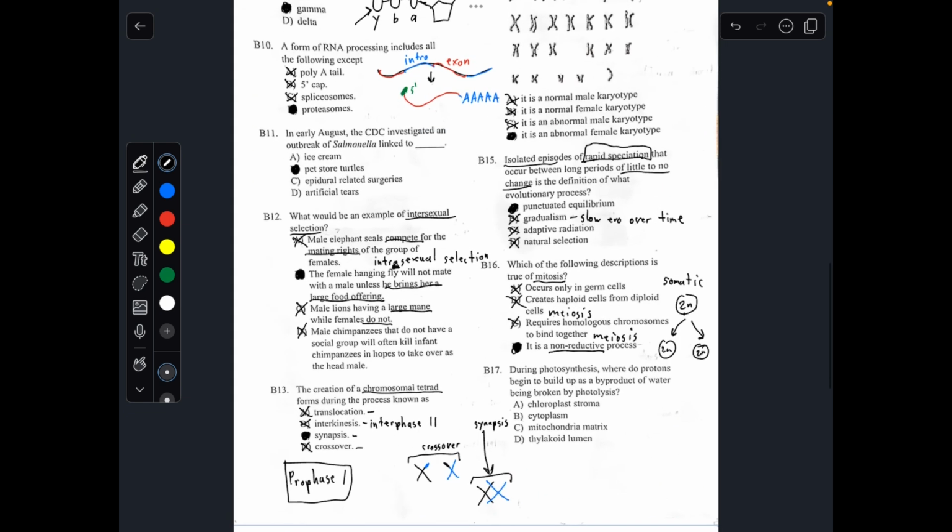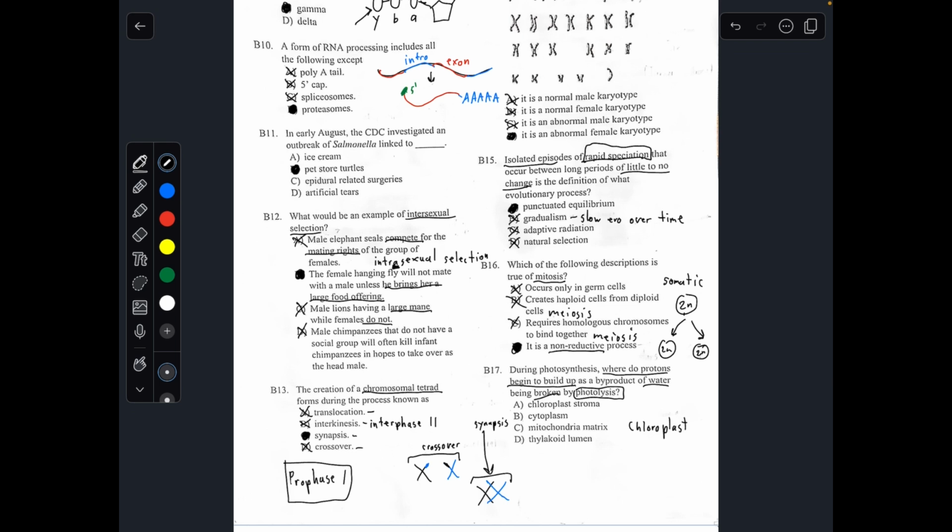Number 17. During photosynthesis, where do protons begin to build up as a byproduct of water being broken? We're given that it's photolysis. Photolysis is a process that happens during photosynthesis, and we know photosynthesis takes place in chloroplasts.